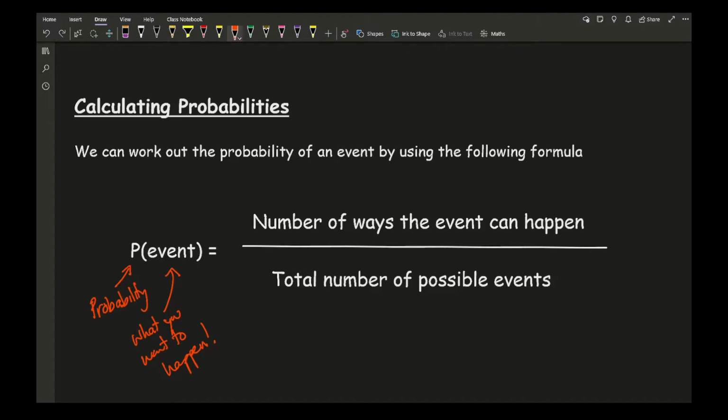So for example, if we go through rolling a die and it landing on a 3. Okay, so how many 3s are on a die? So in terms of the probability of getting a 3 is going to be equal to, well, how many 3s are there on a normal die? That's going to be 1. And how many numbers are there in total? 6. And there is the probability of a regular unbiased die landing on a 3.